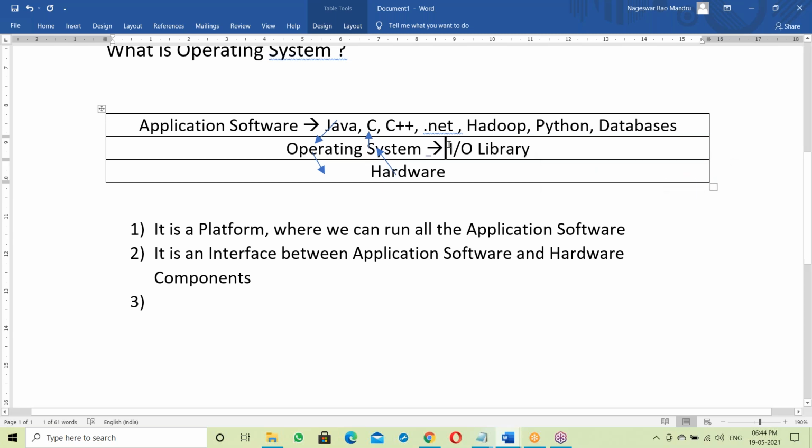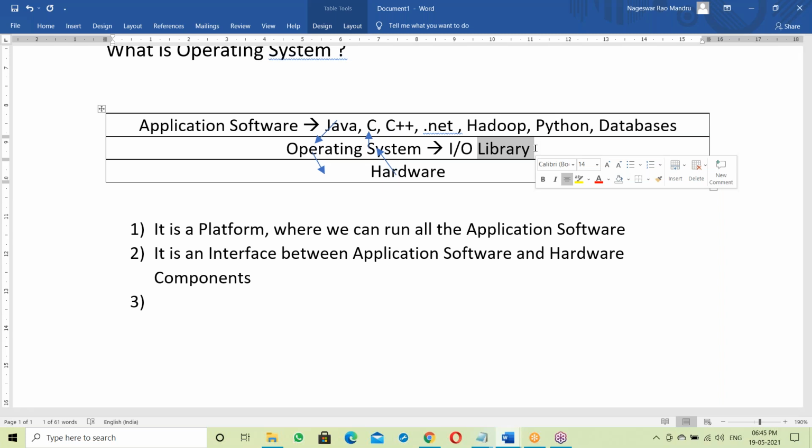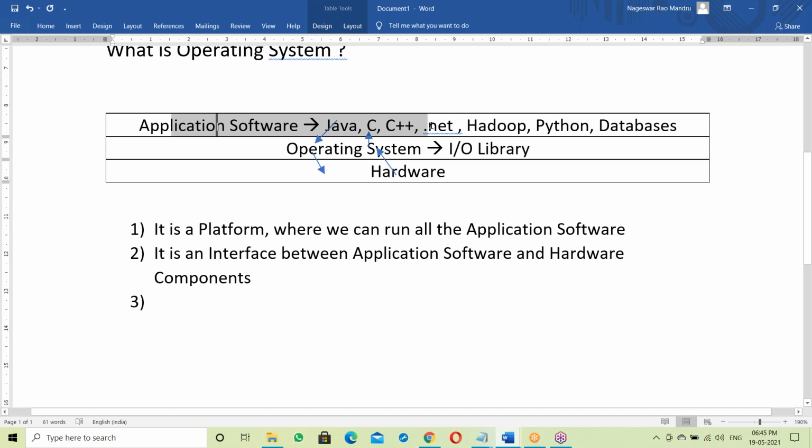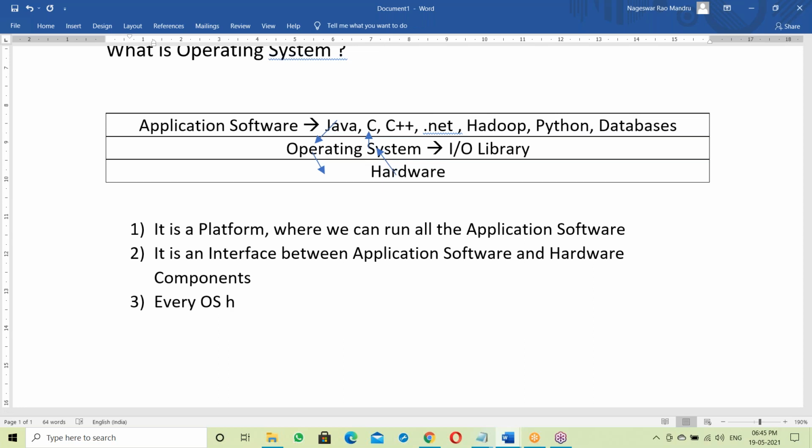Every OS has its own library. Library is a part of OS. The OS uses some input-output functions from the library to communicate between application software and hardware components.